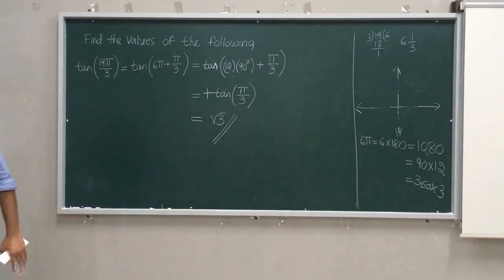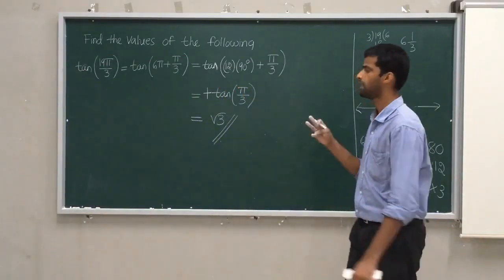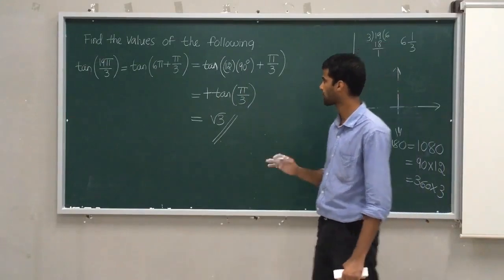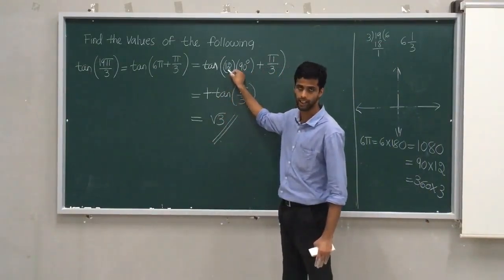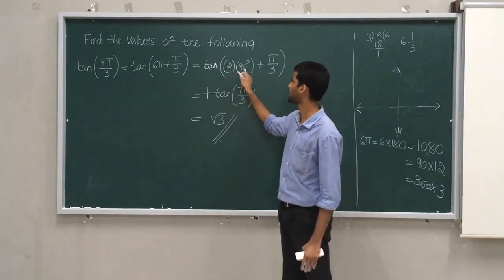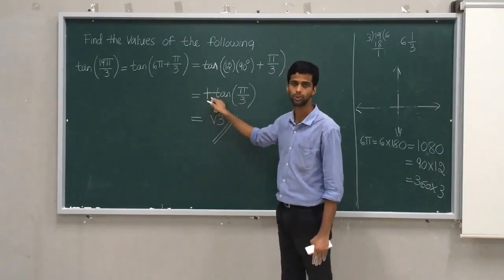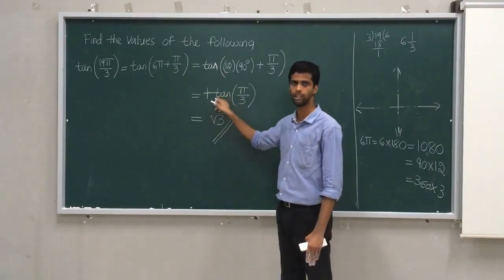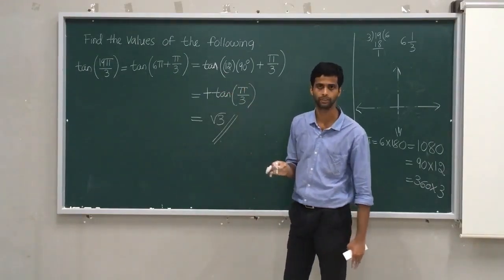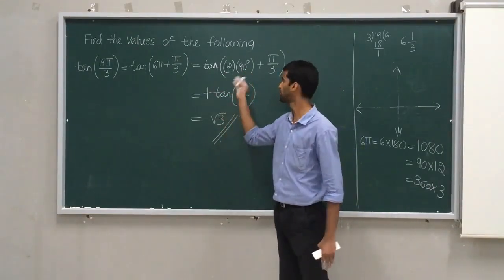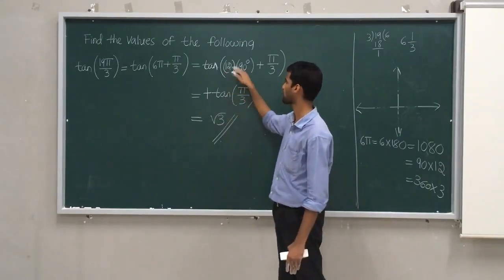Similarly we have questions in your exercise. Solve them, and if you find difficulty, let me explain. And one more thing: so far I have discussed all in terms of even only. Soon I will give one problem where you will get 90 into odd. In that case tan becomes cot. If you get such a question, solve it and post it to me, so let me check whether the answer is correct or not. So far I solved all from 90 into even.